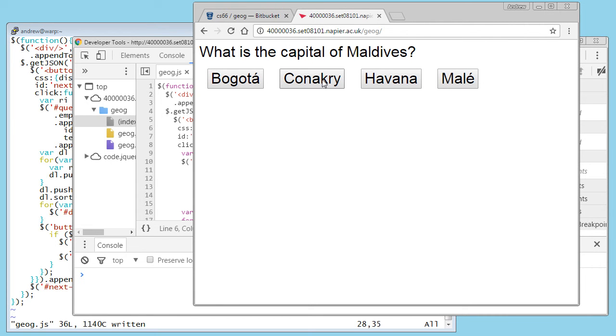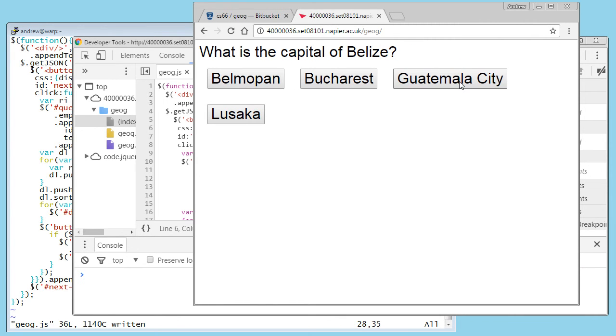Oh, did you see that? I got it right. I didn't see that message. It just happened too quickly. I can get it wrong as often as I like, but when I get it right, there's no pause. What I want there to be is a brief pause where the message telling me I got it right appears, and then the next question comes up later.